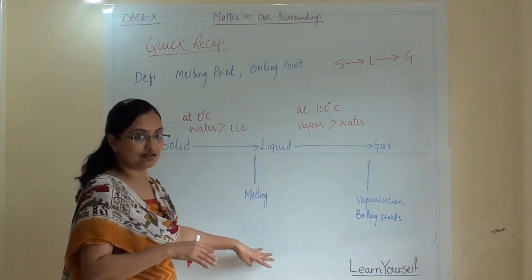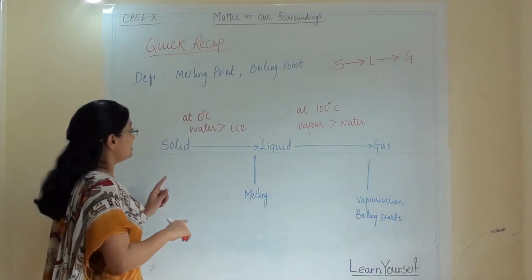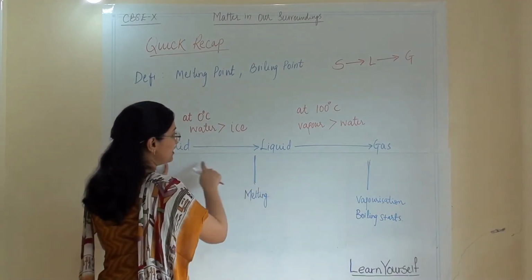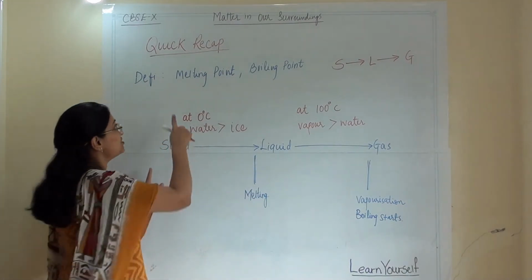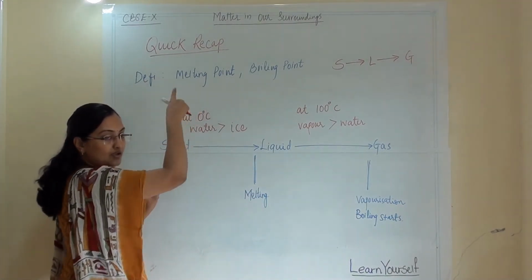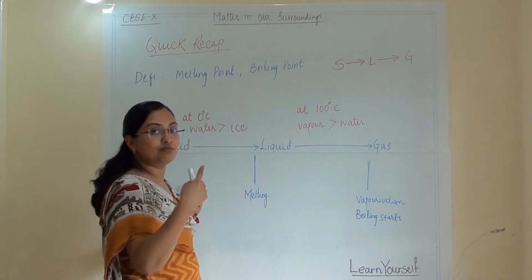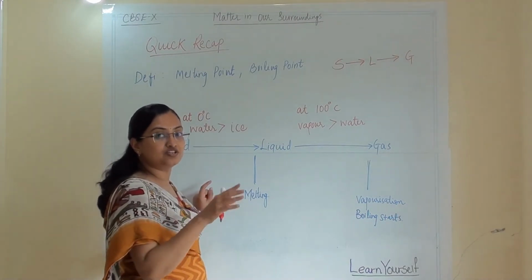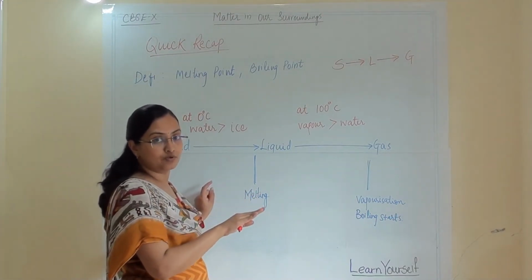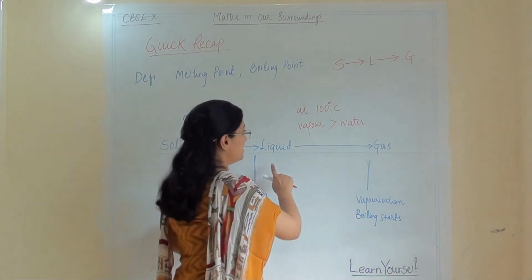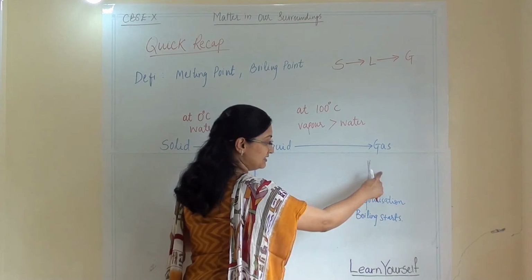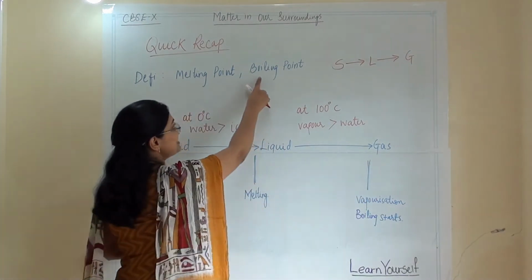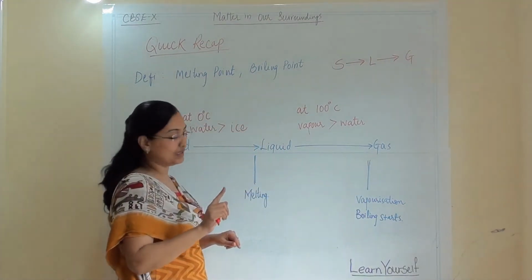When the ice starts melting, that temperature is known as the melting point of water or ice. When a liquid starts boiling, that temperature is known as the boiling point of that liquid.